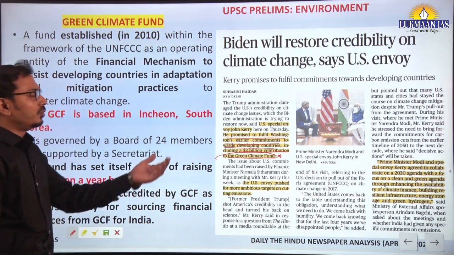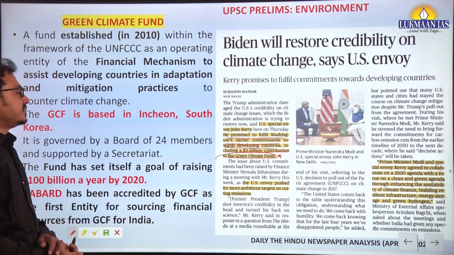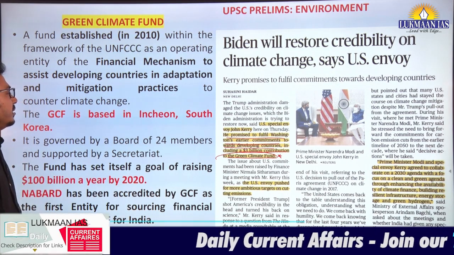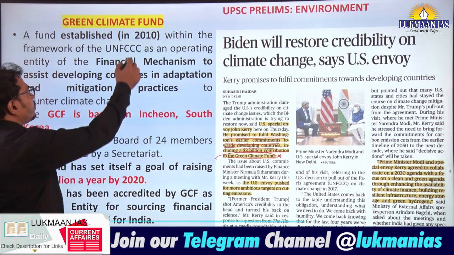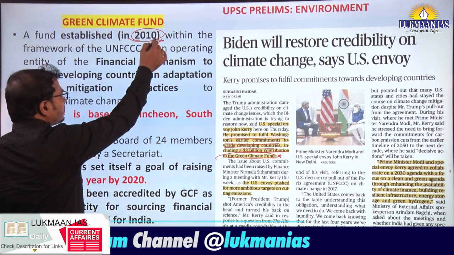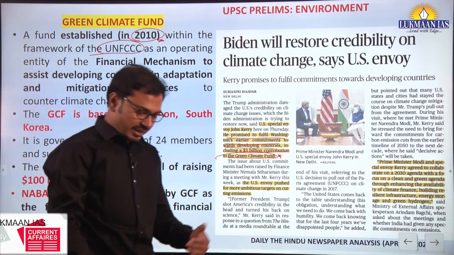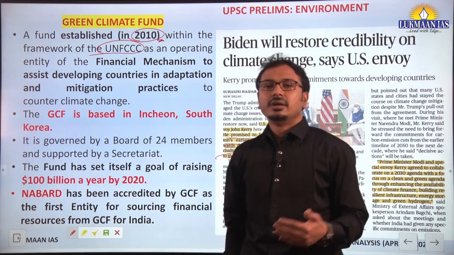Now this is a good development that we are having in the climate negotiations and support to developing countries by developed countries. The Green Climate Fund was established in 2010 within the framework of UNFCCC. Basically it is the finance mechanism of the United Nations Framework Convention on Climate Change, right?